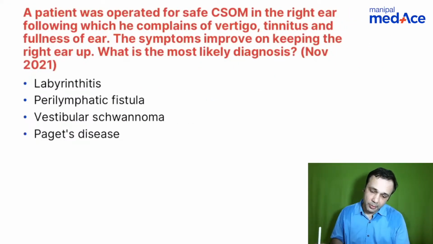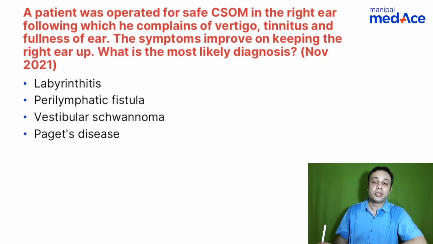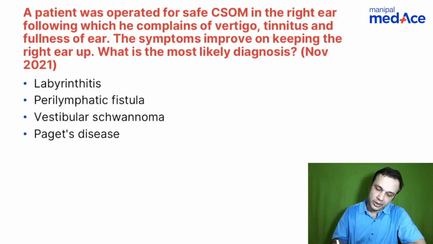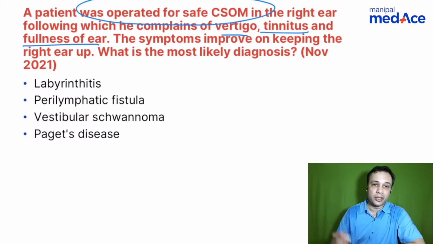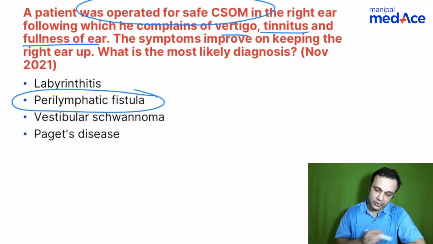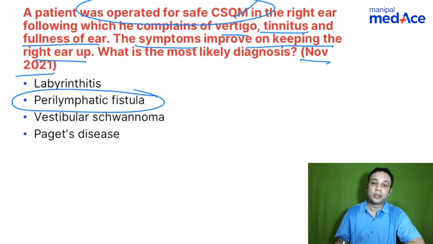Okay, a patient was operated for safe chronic suppurative otitis media in the right ear, following which he complains of vertigo, tinnitus, and fullness of the ear. You see, surgically operated, so straight away the diagnosis goes in favor of a perilymphatic fistula. This was asked way back in November 2021, right? So the patient who has been operated for safe CSOM, you see the symptoms improve on keeping the right ear up. So there is a sort of a relieving factor.